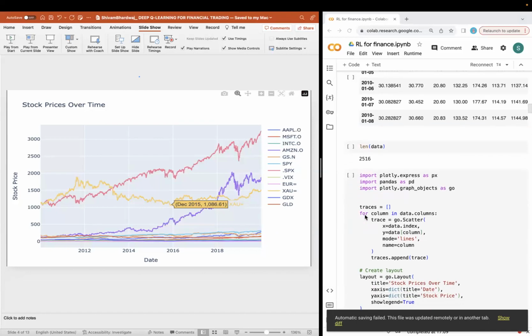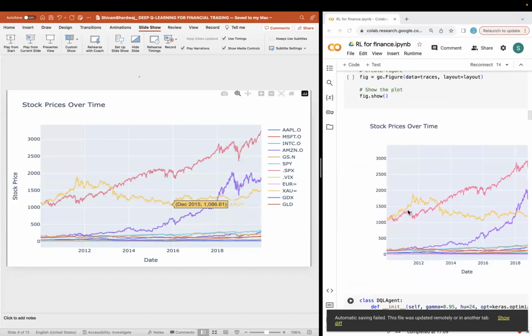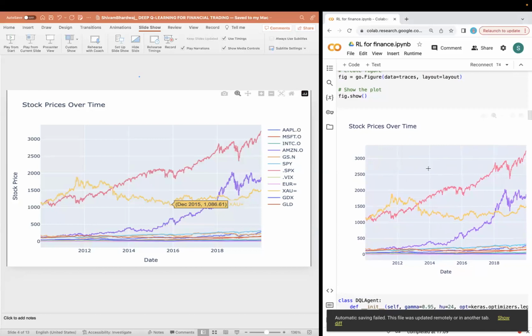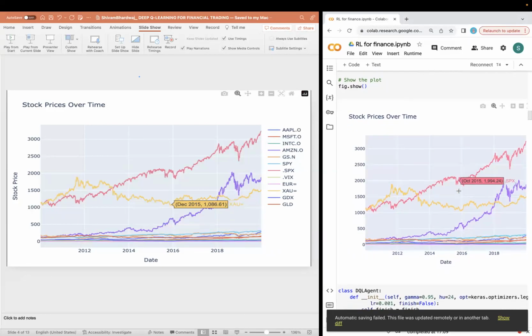Plotly has been used to create an interactive graph, which can help us look at the graph, point at the graph, and get the value, as well as the stock we are talking about.